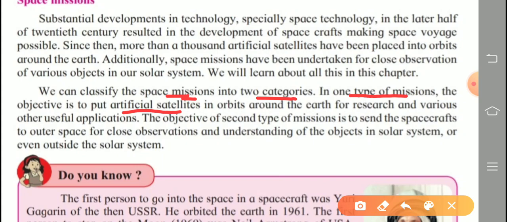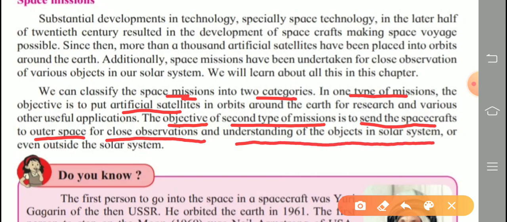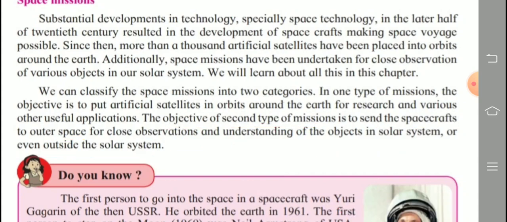And the objective of the second type of mission is to send the spacecraft to outer space for close observation and understanding of objects in the solar system or even outside the solar system. So these are the two types of space missions mentioned here.